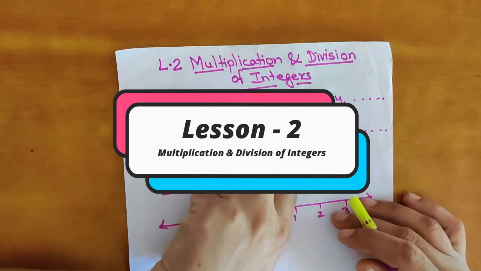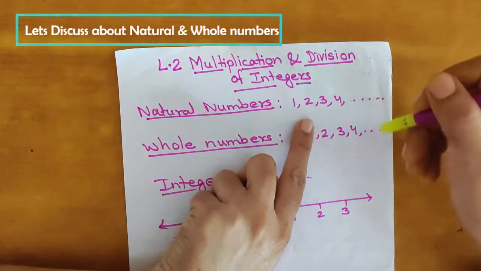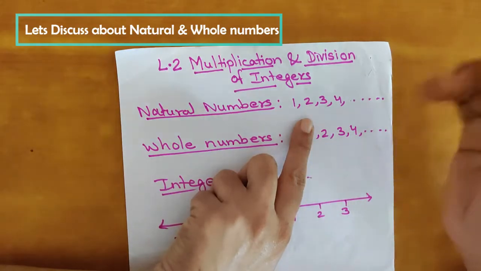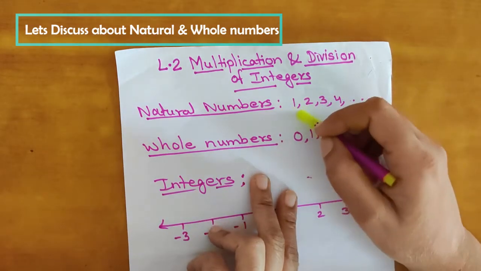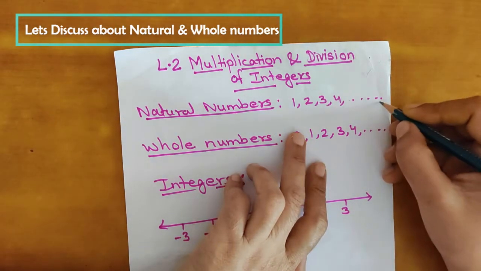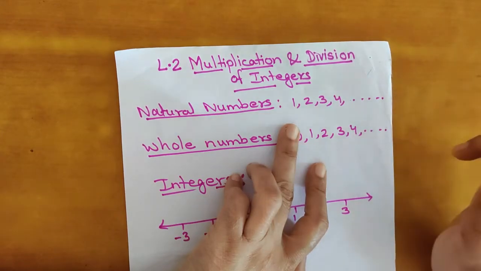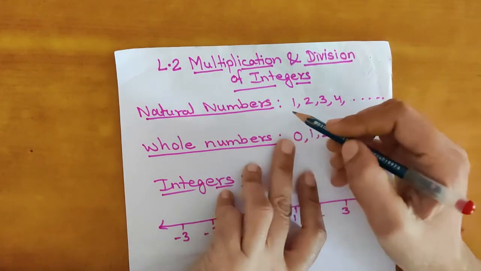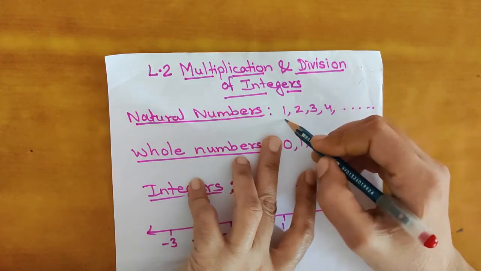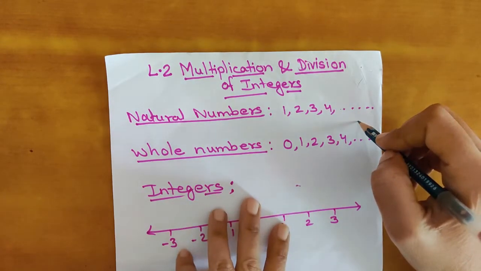Children, already you have studied about natural numbers. Natural numbers are the counting numbers which start from 1, 2, 3, 4, 5, 6, 7, 8, 9, 10, then 100, 200, 101. It is continuous. So the smallest natural number is 1 and there is no biggest natural number since the numbers are infinite. Dot dot dot means continuous.